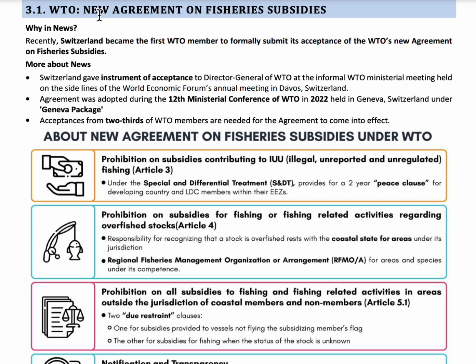So this agreement prohibits illegal, unreported and unregulated fishing, and it prohibits subsidies on overfished stocks, and it prohibits subsidies on fishing in areas outside the jurisdiction of the coastal members and non-members. So for this agreement to come into force, 2/3 of World Trade Organization members have to accept it. Switzerland has become the first World Trade Organization member to accept this agreement on the fisheries subsidies.